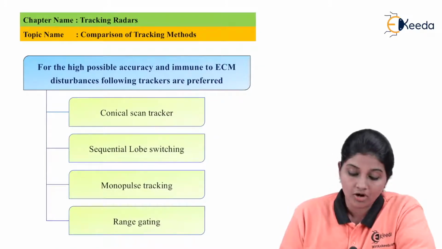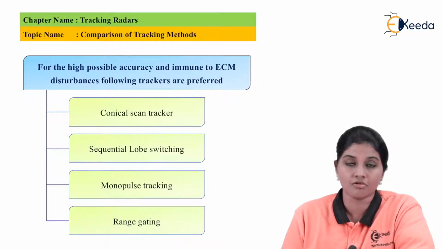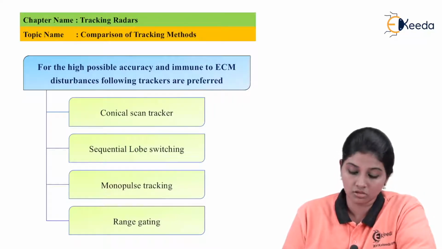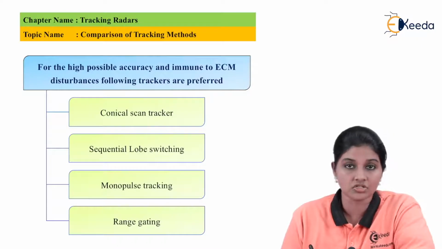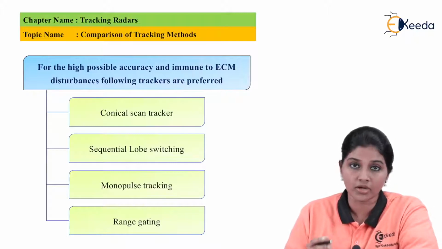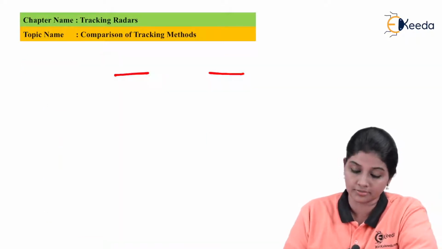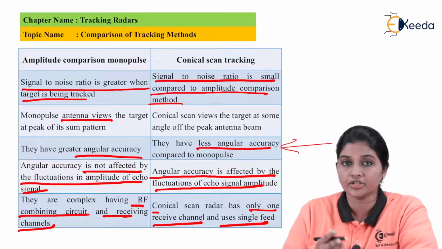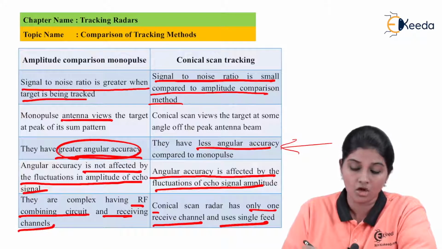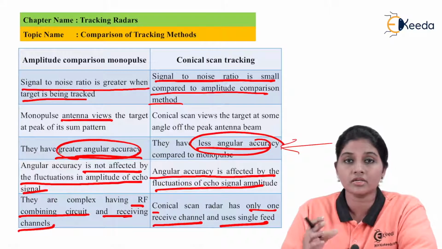The question is: for the highest possible accuracy and immunity to ECM disturbance, which of the following trackers is preferred? The options are conical scan tracker, sequential lobe switching, monopulse tracking, and range gating. Let's move back to the comparison table, in which we compare two points: one related to the angular accuracy and the second related to ECM. First, the angular accuracy. In case of amplitude comparison monopulse, the angular accuracy is high, whereas in case of conical scan tracking, the angular accuracy is low.